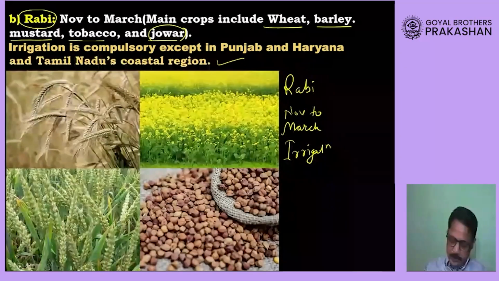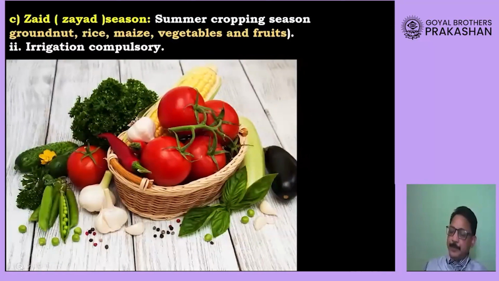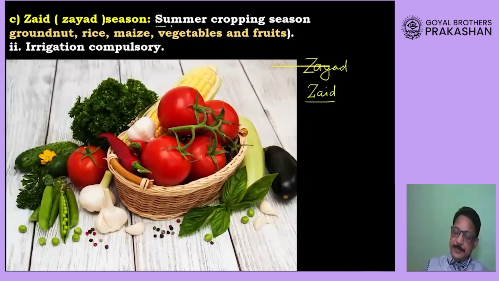And the third season to grow the crop is Zayad. Okay, it is also spelled Zayad. We can also spell it Zaid, which is basically summer crops. Of course, we will require irrigation facility, and during this summer time we grow groundnut, even rice, maize, vegetables, fruits.